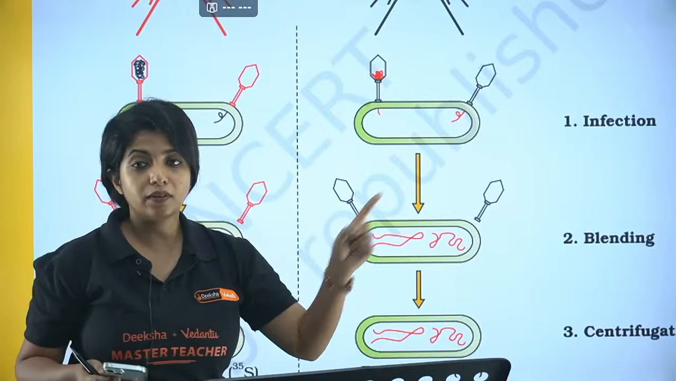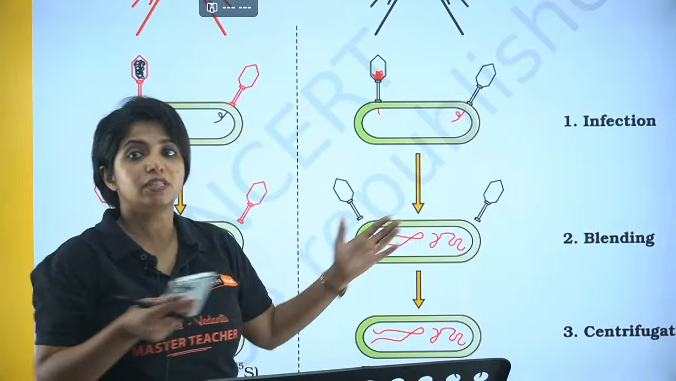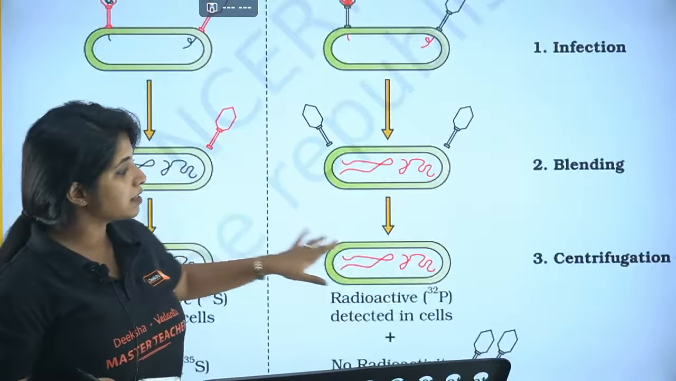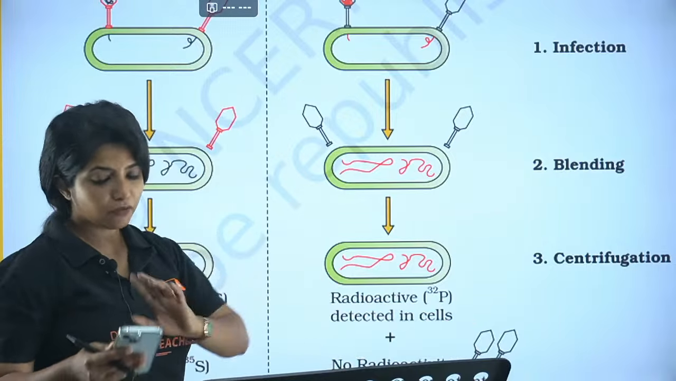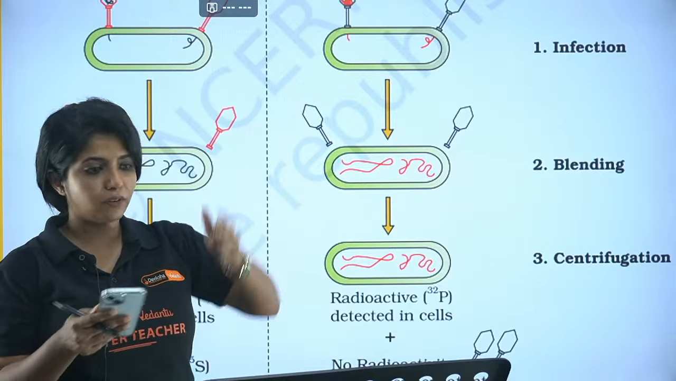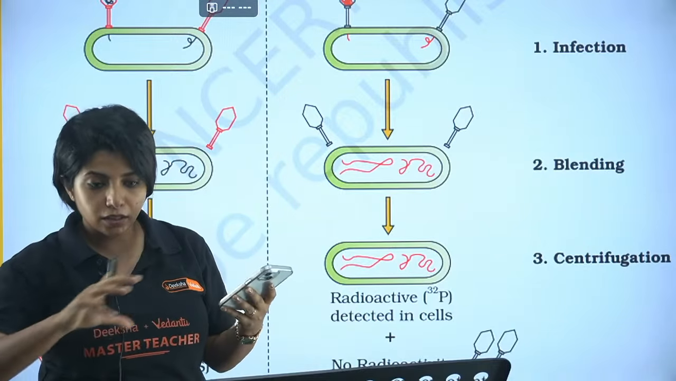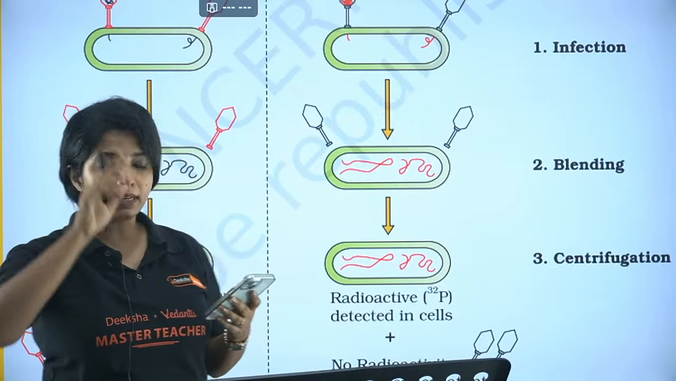That means whatever things were left around, my dear children, they were separated with the help of blending. The last thing was centrifugation, where they were totally separated, and whatever things were there, they will level down. Either they will form pellet or they will form supernatant or things like that.